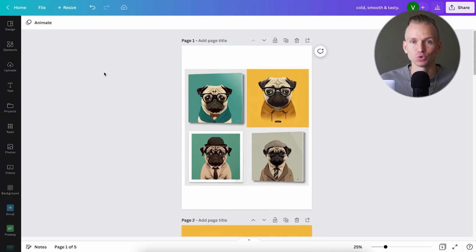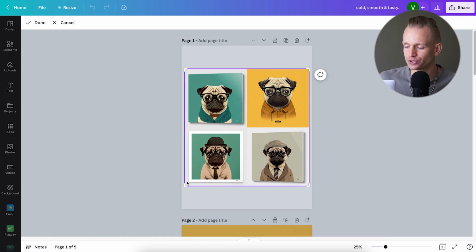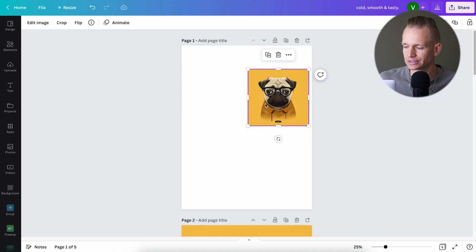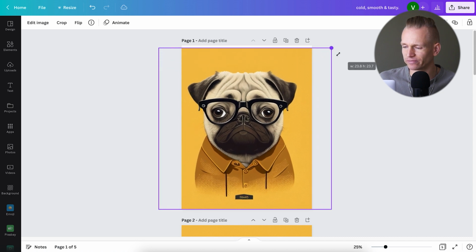So the next step is we need to play around a little bit with our image. In this case, I'm using Canva, but it doesn't really matter, you can use any design tool. I just really like Canva. So here I inserted the image that we got from Midjourney. And let's say I kind of like this yellow one, so I can just edit the image. Let's do crop, and I'm going to just crop it out like this. And then here we go. I basically resize this, and we got our first image.